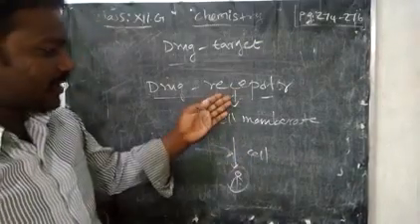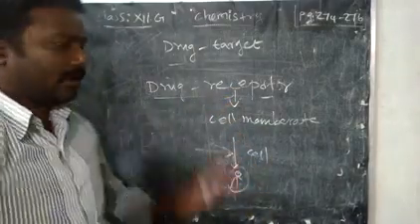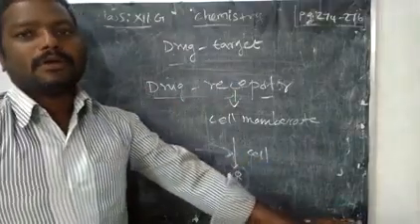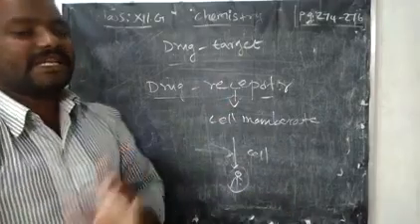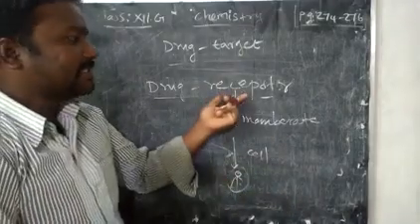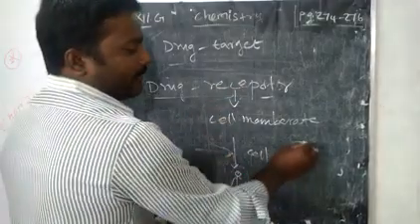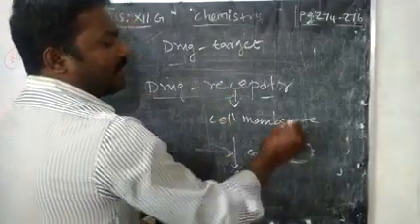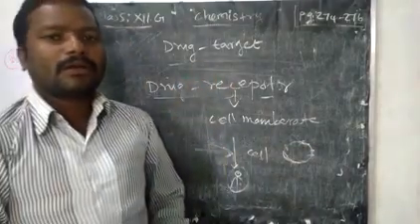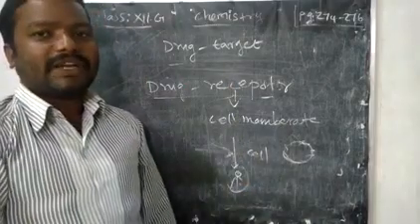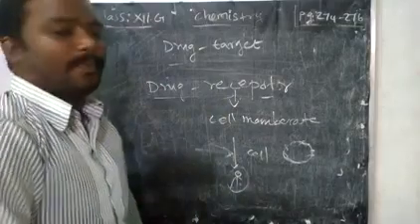So the receptors only have the selectivity of a signal. What signals can pass inside, or what signals want to pass from inside to outside, everything is determined by that receptor, which is present in the cell membrane. You know that the cell membrane is present on the outer side of the cell. So that receptor may not be affected, or normally it may continue with signal passing.